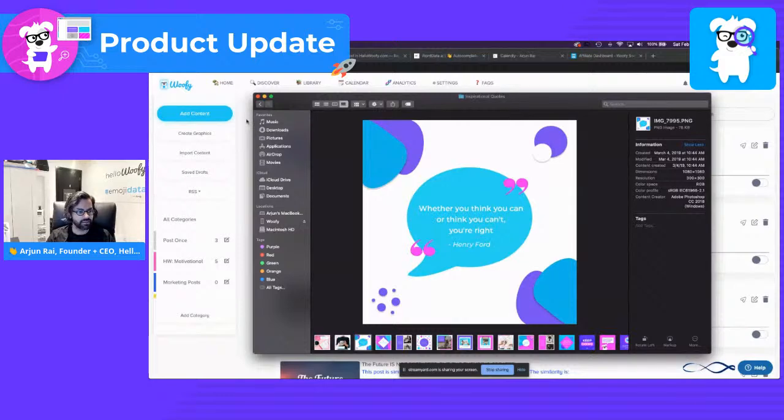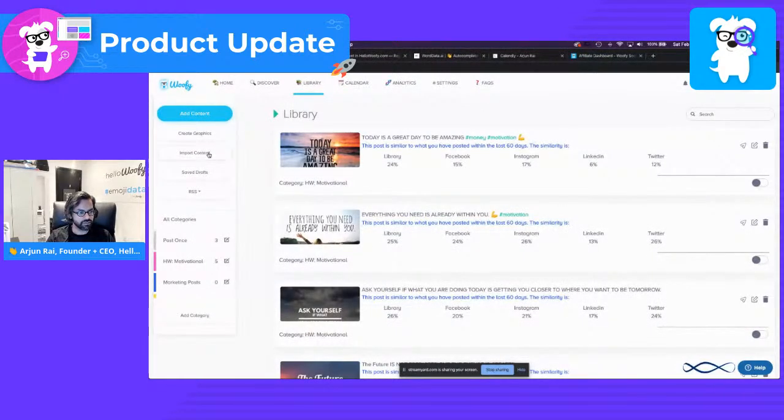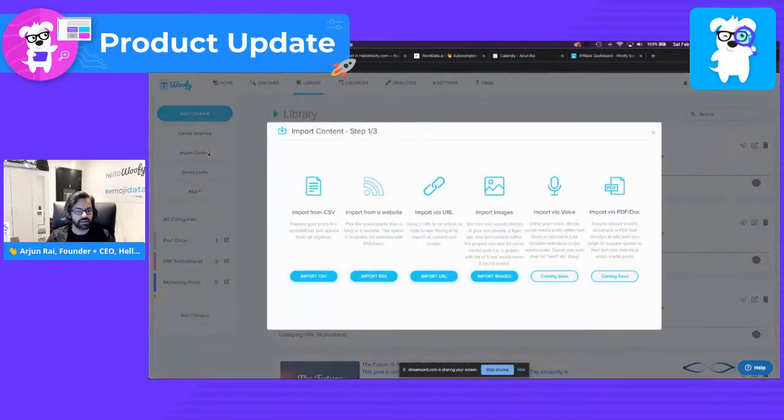So let's go ahead and get back to the smart library itself. Let's go ahead and click on import content. Now, import content allows you to do many ways of adding content into the library itself. You have the ability to add CSV, import from a website using a RSS feed or using a URL, but we'll make more videos in terms of showing you how that works. Today, we're going to be focusing on import images, which is basically uploading images in bulk. So let's go ahead and click on import images.